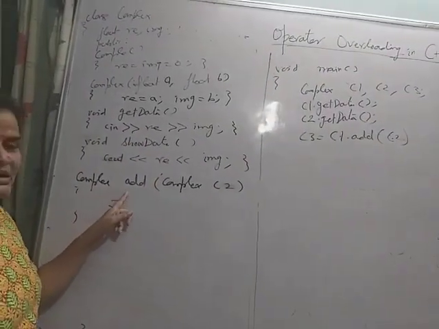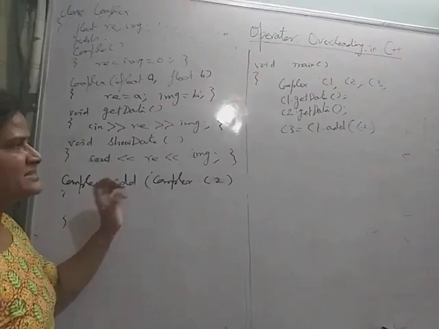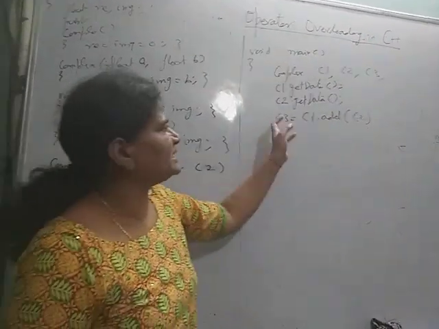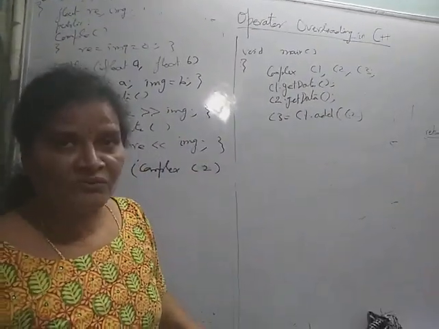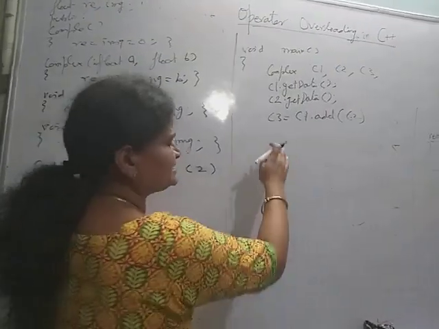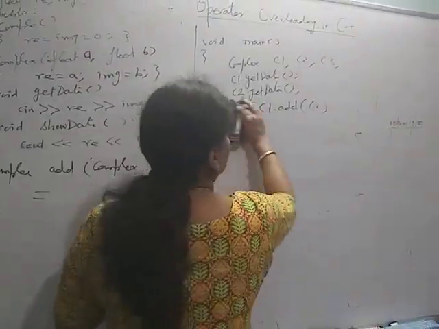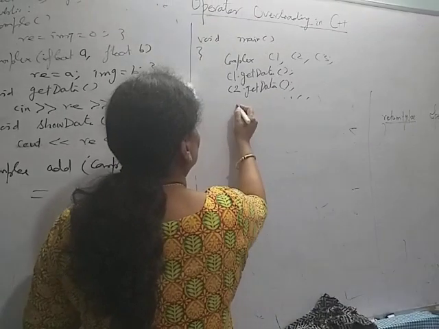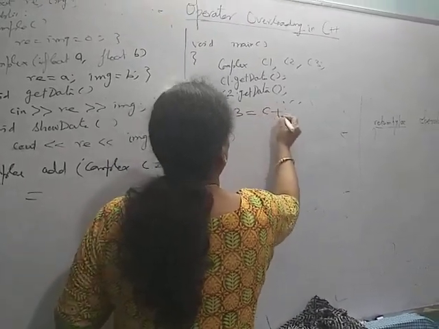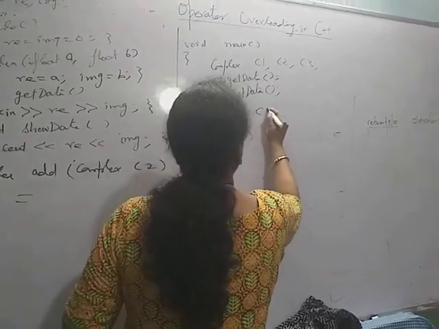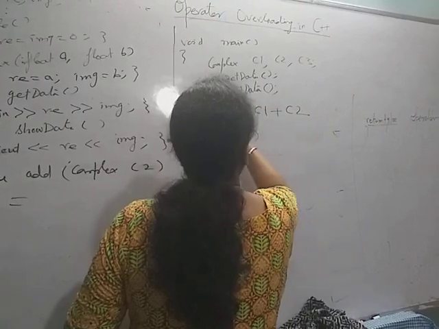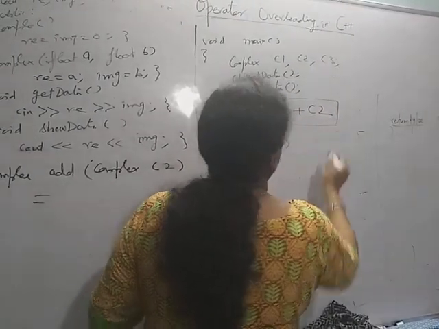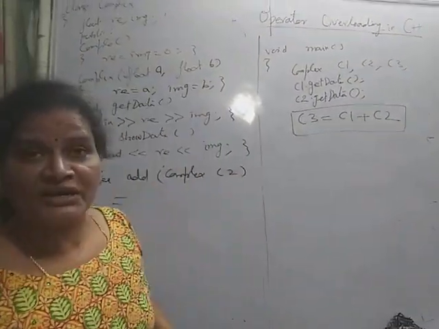So the add function is called, and it simply adds the two complex numbers and returns the result in C3. But now, instead of writing the add function, I want to perform this directly. Carefully see first the clear idea of why I am using operator overloading.